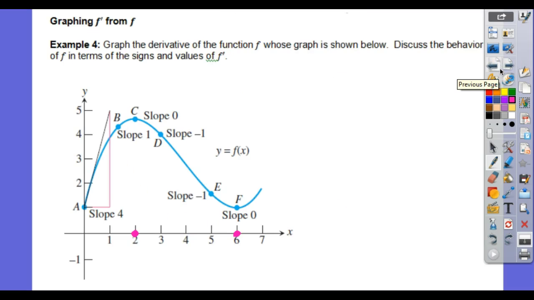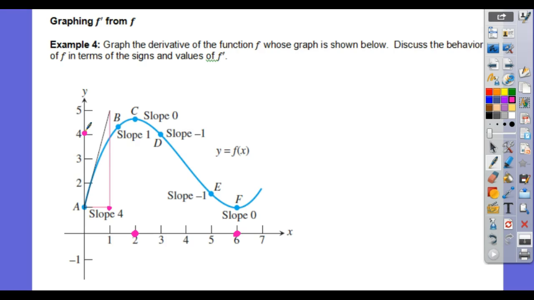So it is positive and decreasing. So it's concave up. So again, at A we have slope 4, at B we have slope 1. So there's your positive decreasing function.